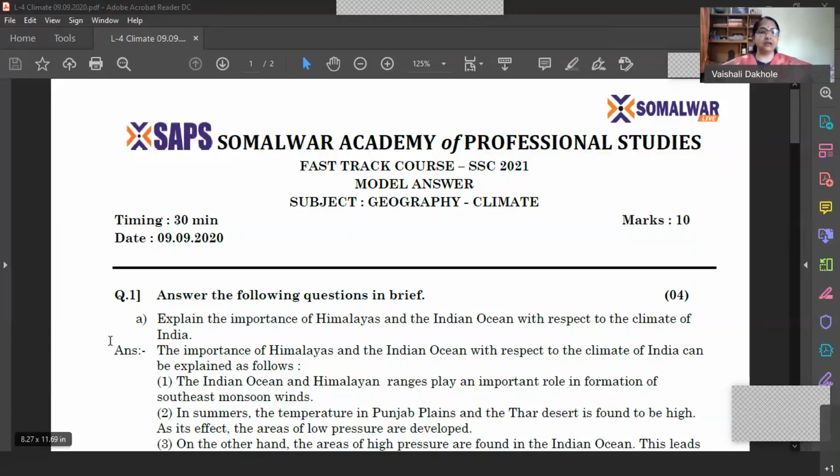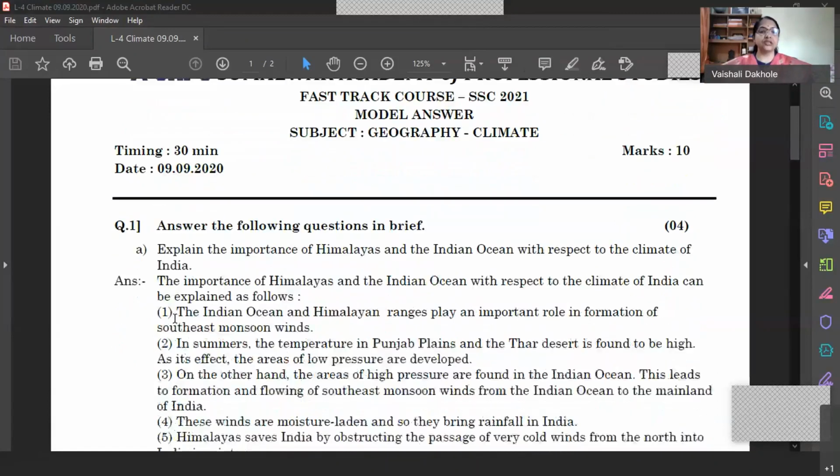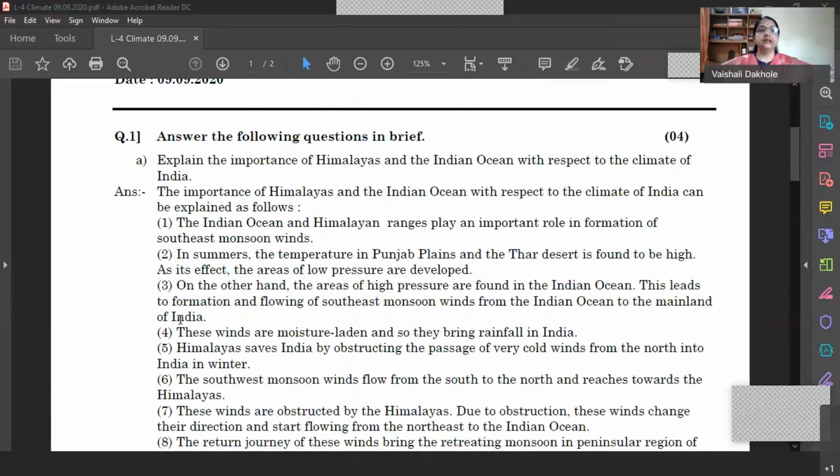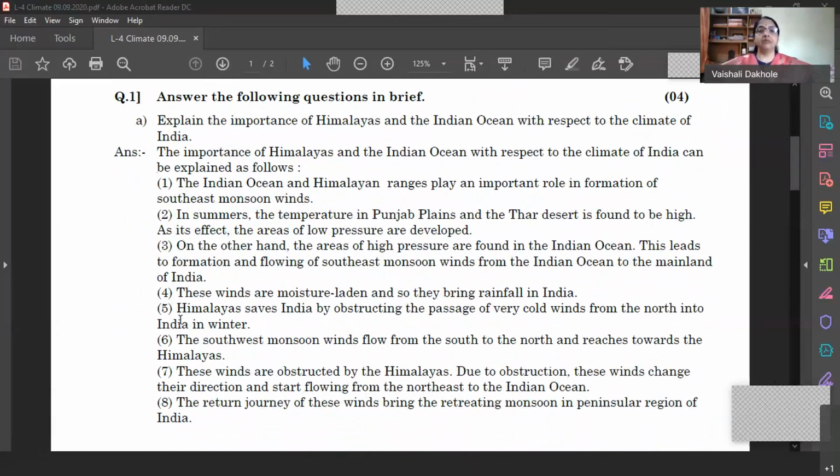And you can see on your screen, the first question that is given here is: explain the importance of Himalayas and Indian Ocean with respect to the climate of India. Now let's see how Himalayas and Indian Ocean are important for having the monsoon type of climate in India. They play a very important role in the formation of southwest monsoon winds.